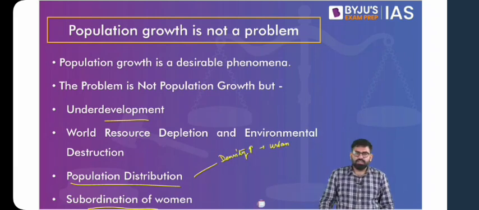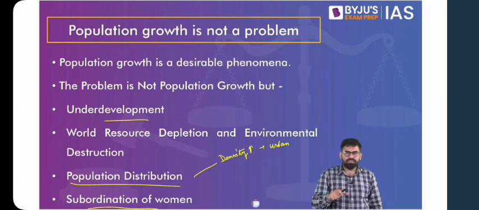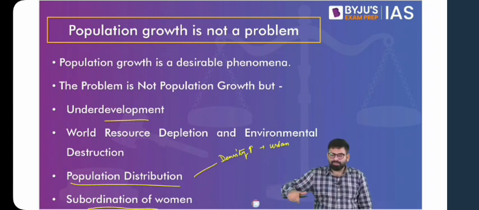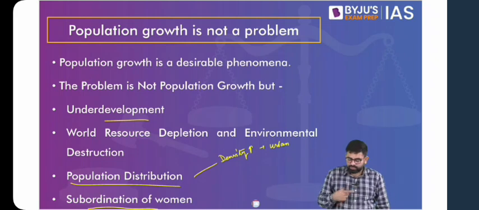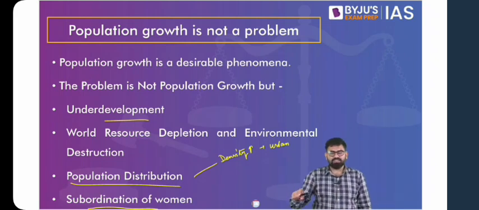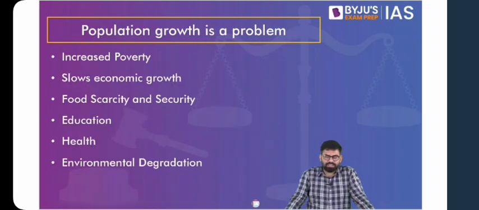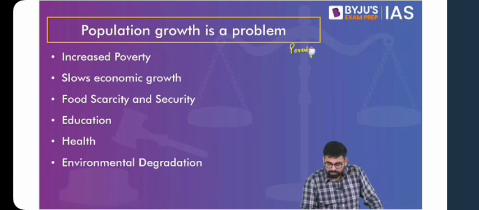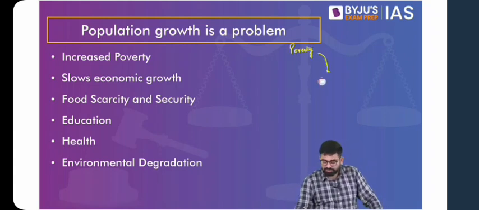Now if we talk about poverty, we say with poverty comes the tendency of giving birth to a greater number of children, increased birth rates. Why? Because these children can contribute to the economic well-being of the family. Then if you have a high birth rate, how do you provide them with resources? You will not have enough resources to take care of them, which will ultimately lead to malnourishment, health problems, and not being able to provide education to everyone.